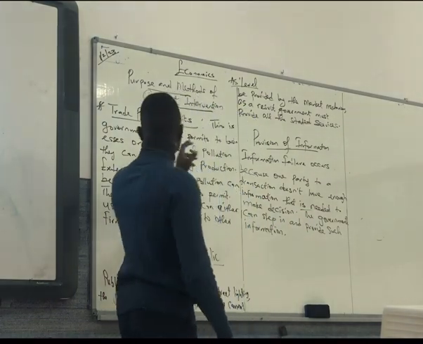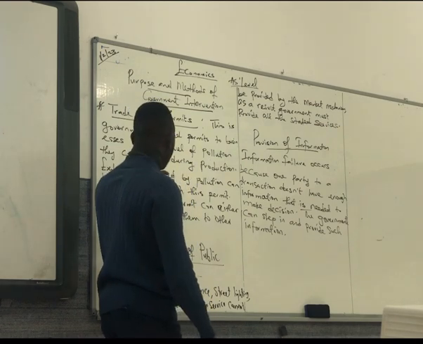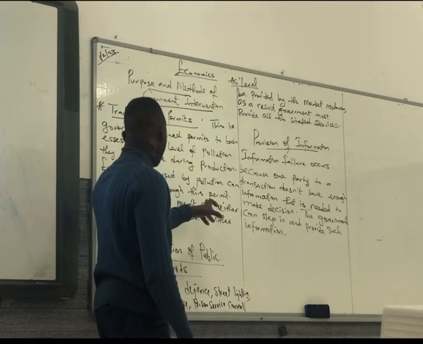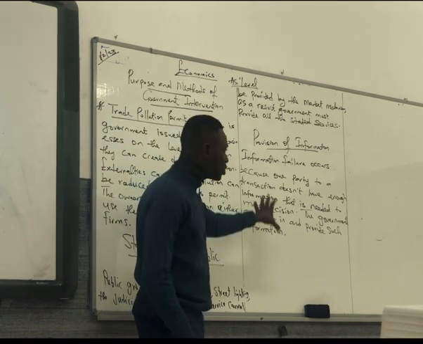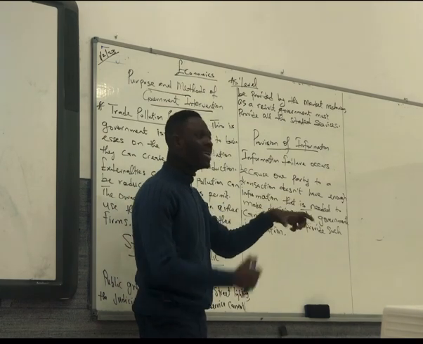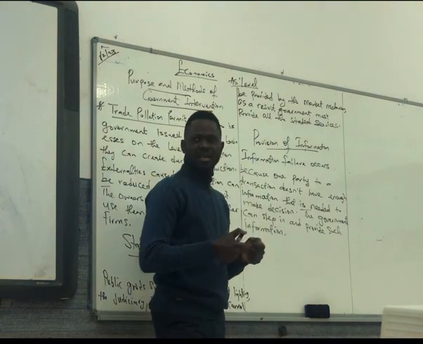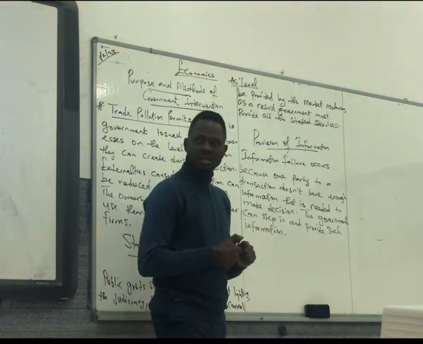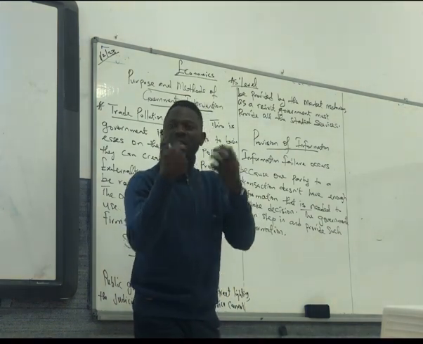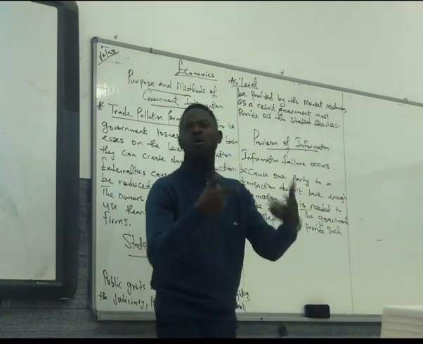So here I go. This is government issued permits to businesses on the level of pollution they can create during production. Externalities caused by pollution can be reduced through these permits. So government wants to reduce pollution, and to do that, they have to come up with a policy, which is pollution permits. So businesses will pay for whatever carbon they emit. Most of the time, if the amount of carbon they emit is still less than what they paid for, they would sell it to other businesses that emit more carbon.